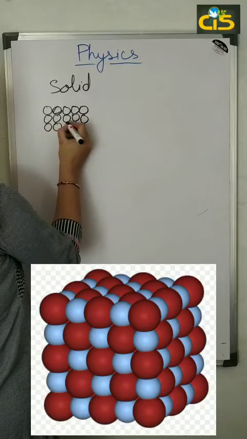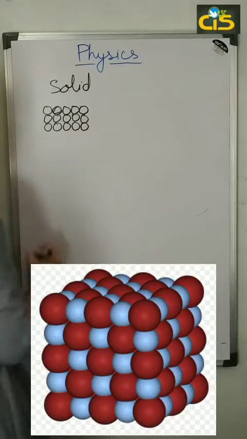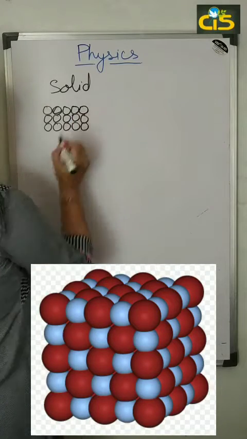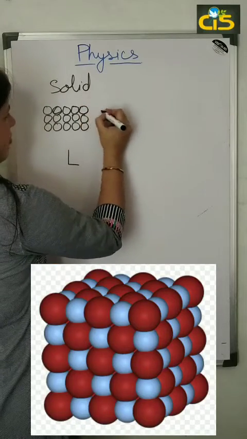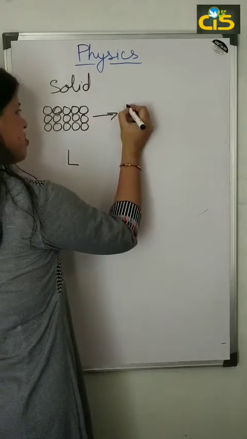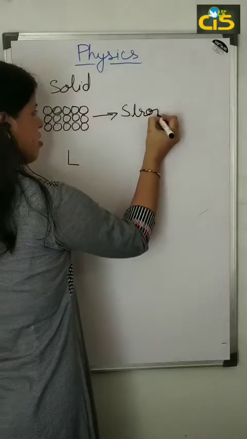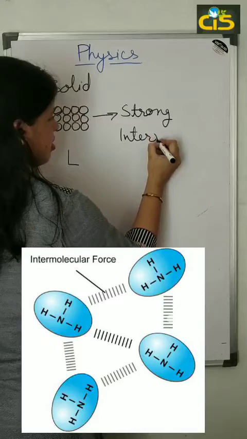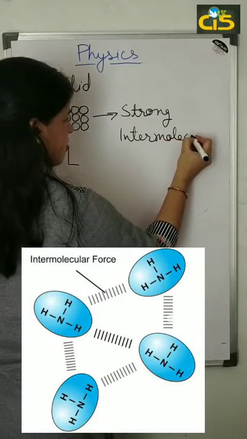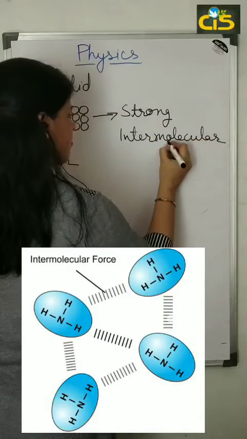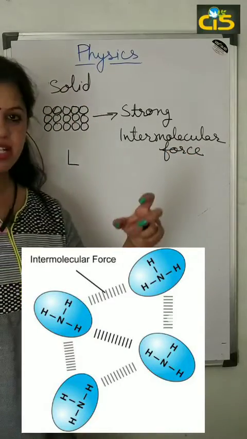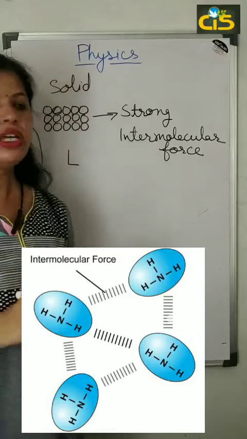They are very, very closely packed to each other, and between them they have very strong intermolecular force. Which kind of force? Intermolecular force. That's why they are very closely packed to each other.